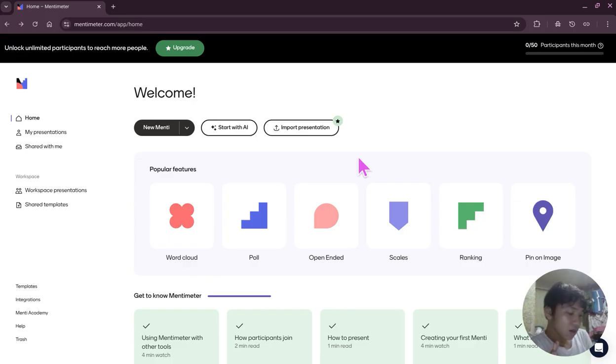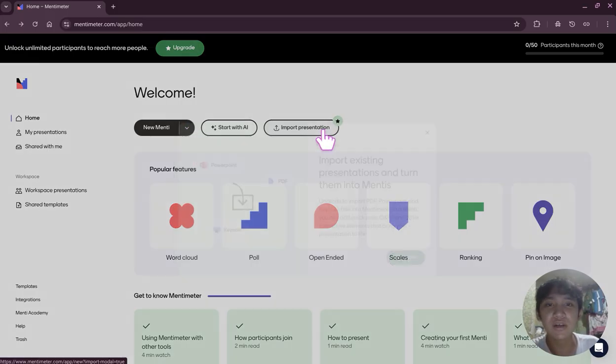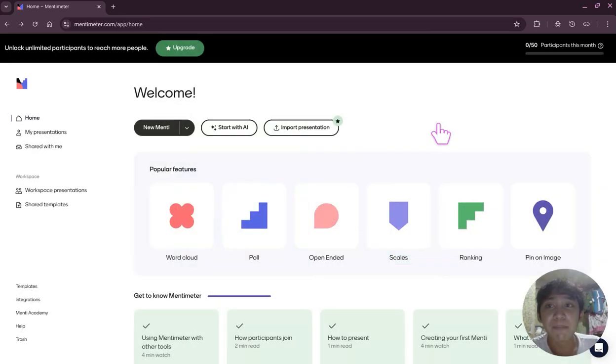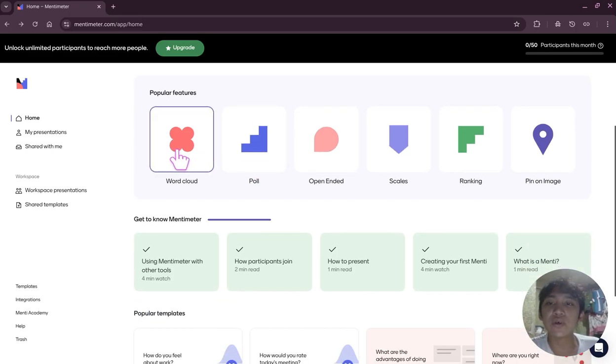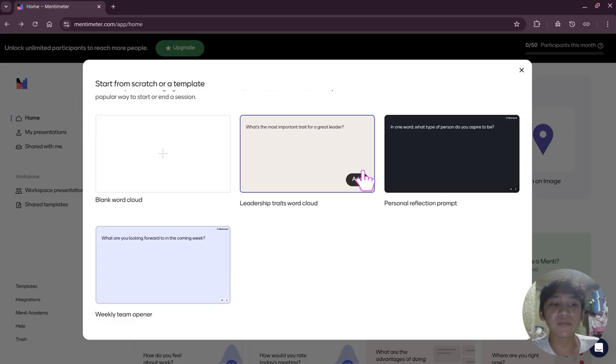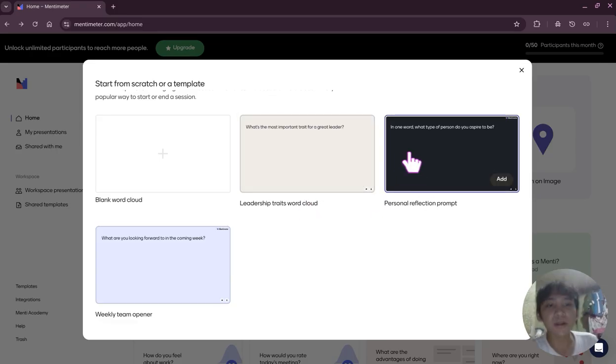So, how does Menti work? You can, for example, import a presentation, but I think this is more for the pro plans, the pro version of the Menti website. So we can just use this new Menti to add either a new quiz or a new survey. This time we'll just use a popular feature instead, like the word cloud. We'll pick one of the templates, for example, personal reflection prompt.